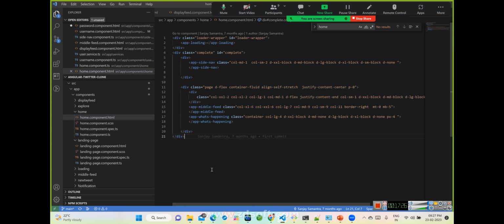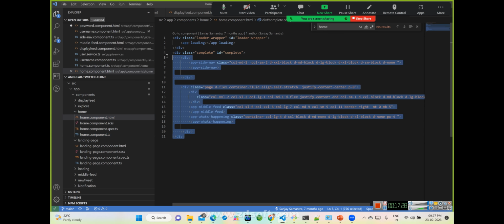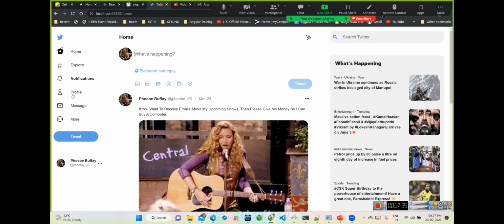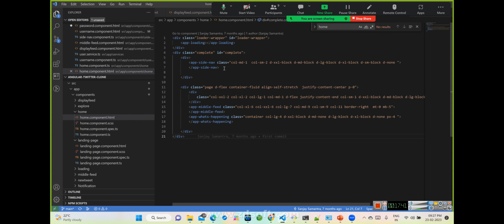Here, what are we trying to do? This section means sidebar, middle things, and the what's happening things. Correct. Let's see one by one. So sidebar. What is the sidebar? This is a component. Once again we have written it.